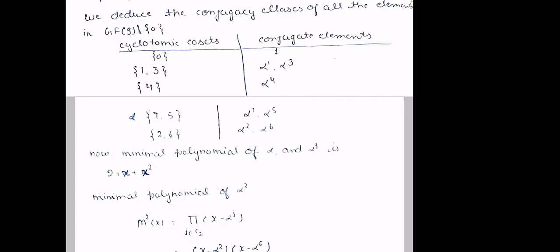So then what is alpha square plus alpha? It is minus 2. Minus 2 is nothing but, modulo 3, it is 1 also if you want. So alpha square plus alpha is 1. You can use that also.